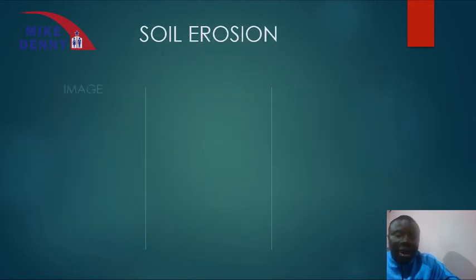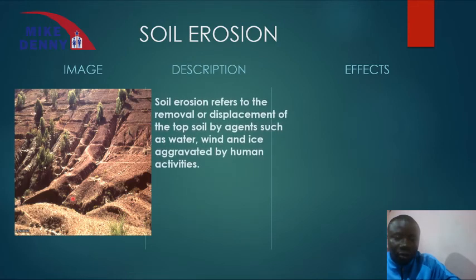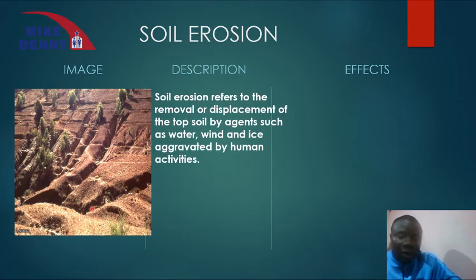Let's examine the last factor, which is soil erosion. And we can see this is an image of soil erosion where the land has been totally destroyed, making it difficult for agriculture to take place. So we say that soil erosion refers to the removal or displacement of the topsoil by agents such as water, wind and ice, aggravated by human activity.